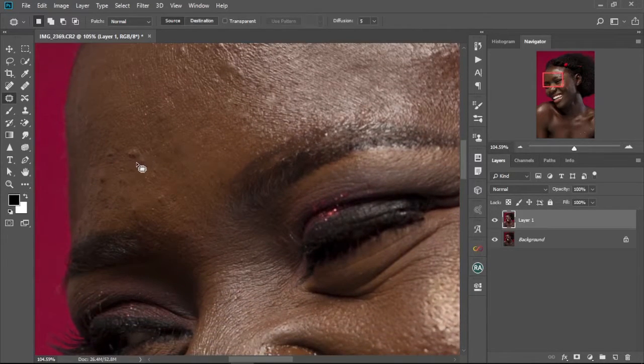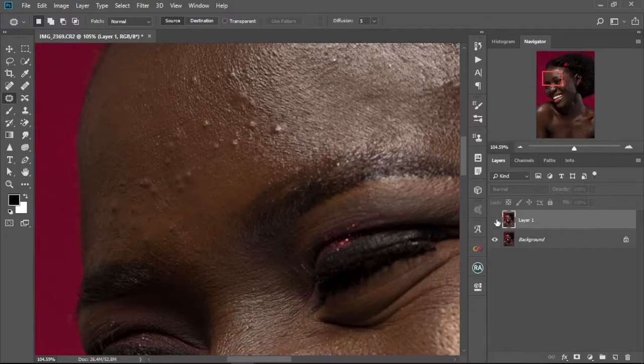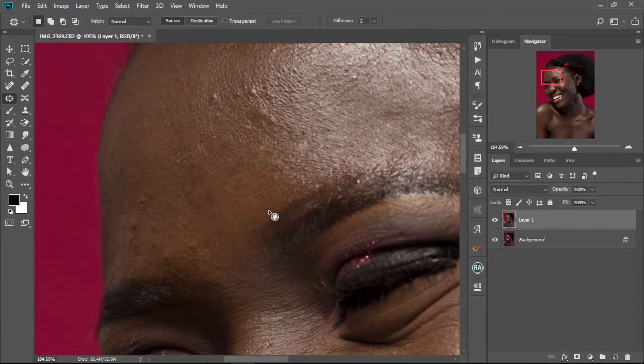Yes, let's proceed to the side. We'll do the same thing to the side. Let's check the before and after. So this is the before and this is the after. Let's proceed to the side. Circle, drag, circle, drag.